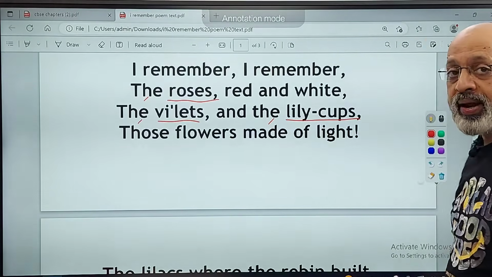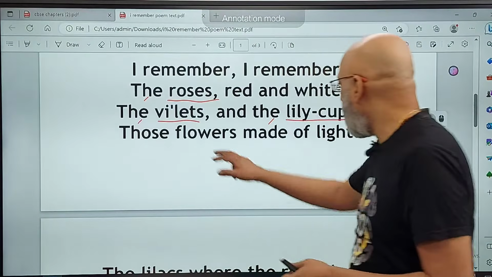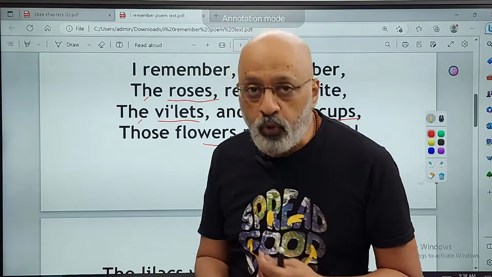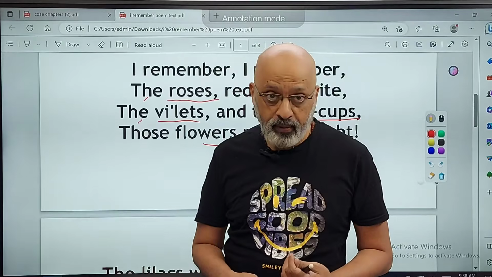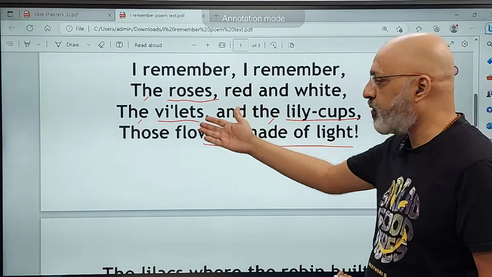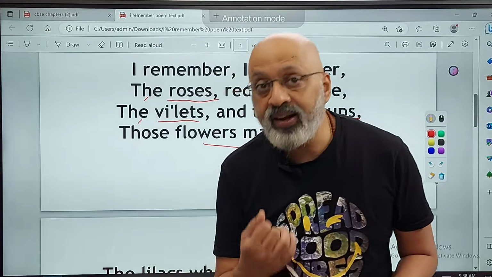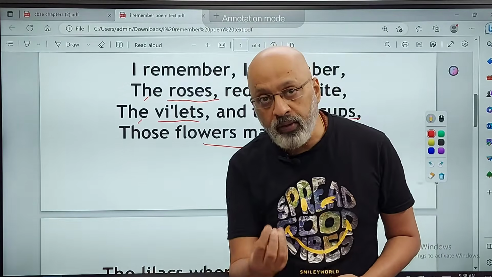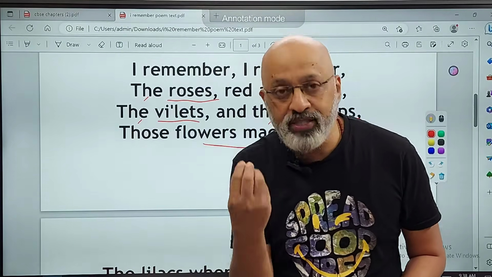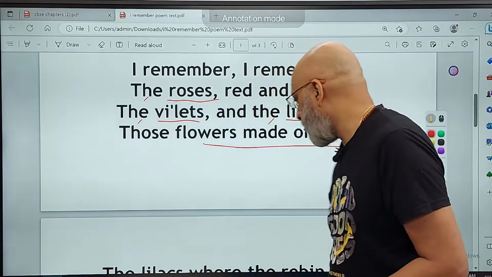Red and white, those flowers made of light. Now, what does this particular line convey? It means, one, that the beautiful lilies blossomed in the daytime. Like many of the flowers, lilies, roses, violets, they all blossomed in the daytime. And number two, they're also very delicate and fragile. There is a sense of beauty, and they're also very light in terms of weight. So there is a sense of lightness and fragility associated with these flowers.